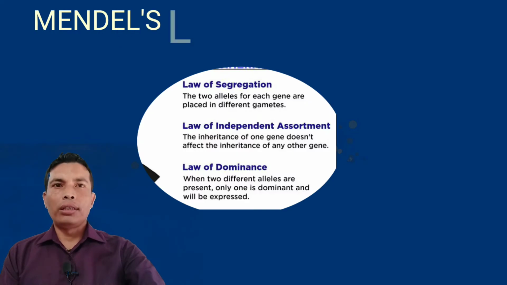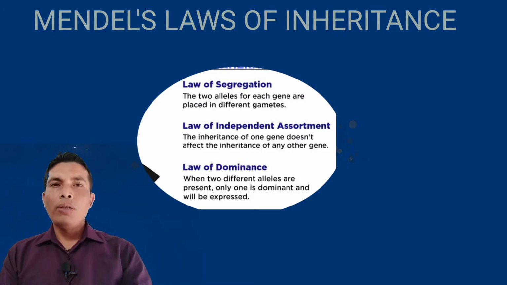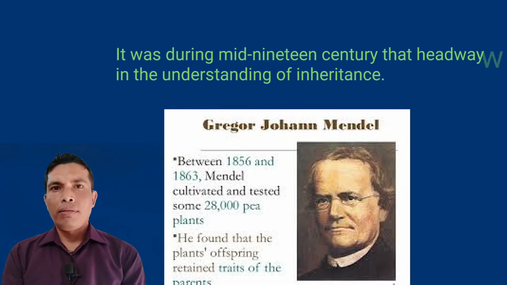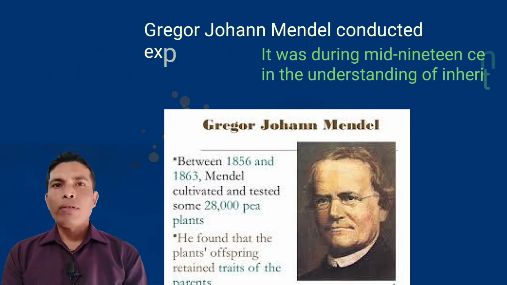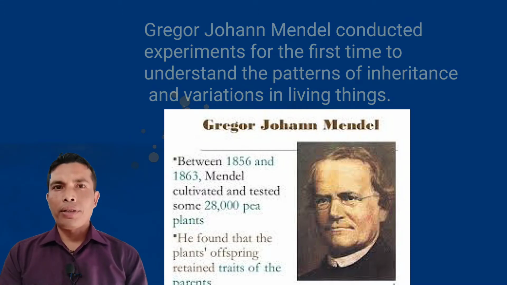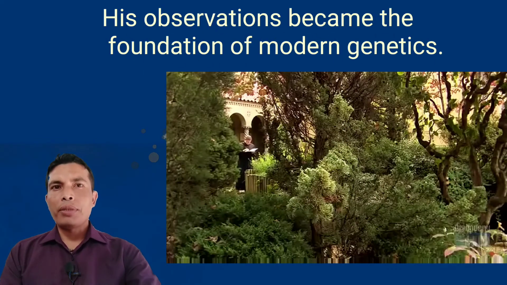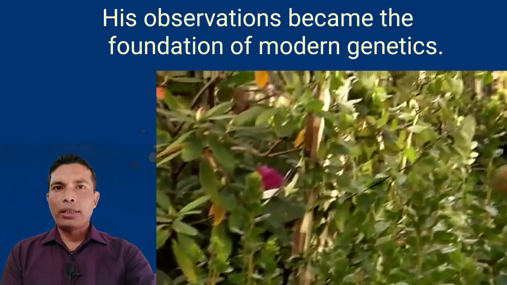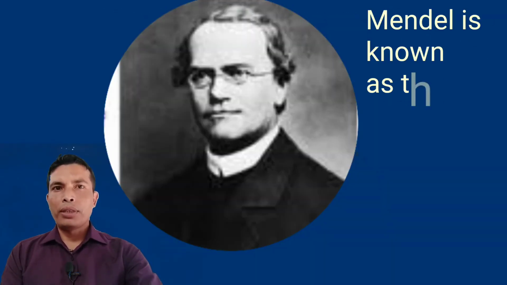Now let us start studying the first topic of the chapter, Mendel's Laws of Inheritance. It was during the mid-19th century that headway was made in the understanding of inheritance. Gregor Johann Mendel conducted experiments for the first time to understand the pattern of inheritance and variations in living things. His observations became the foundation of modern genetics and the study of heredity. Therefore, he is known as the father of genetics.